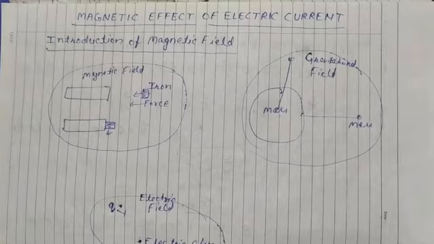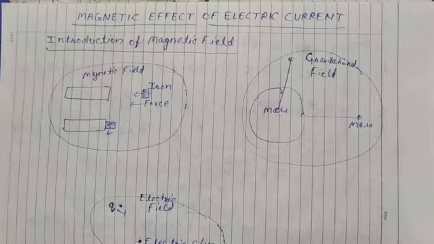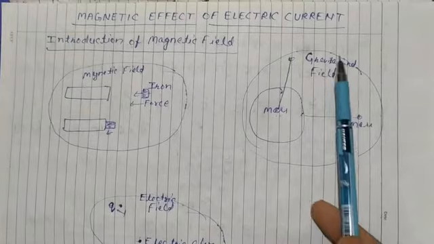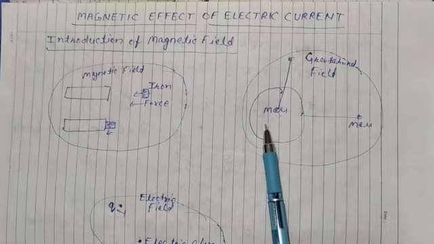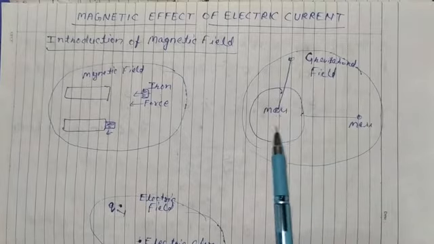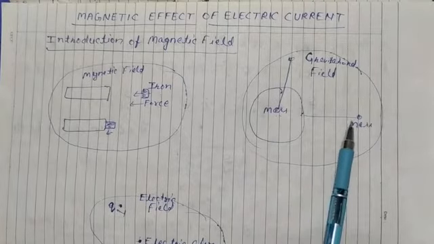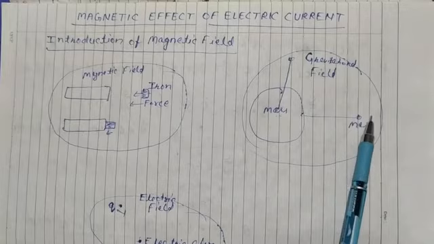We must know important things. Number 1, who is the source of this magnetic field, and number 2, who experiences the force in that magnetic field. Like in gravitational field, who is the source of gravitational field? Mass. And who experiences gravitational force? Another mass.